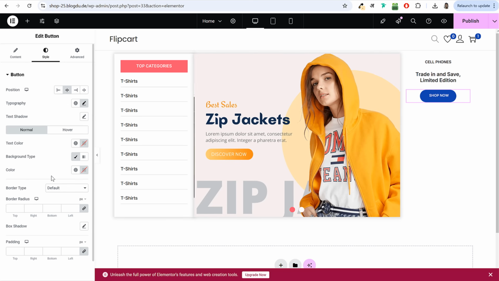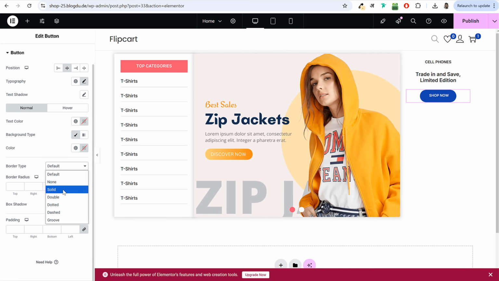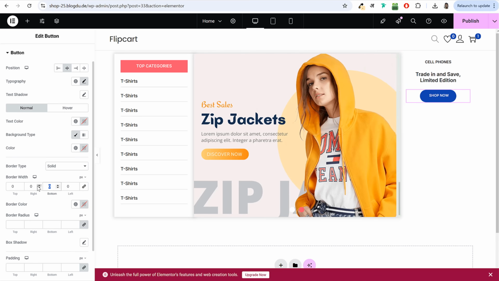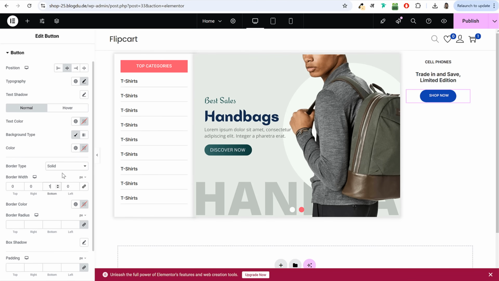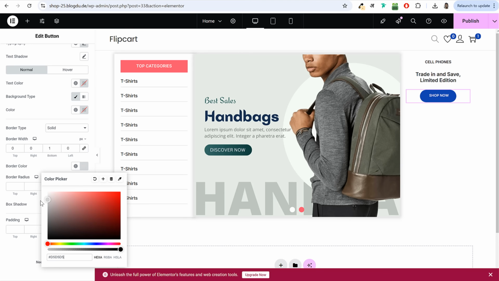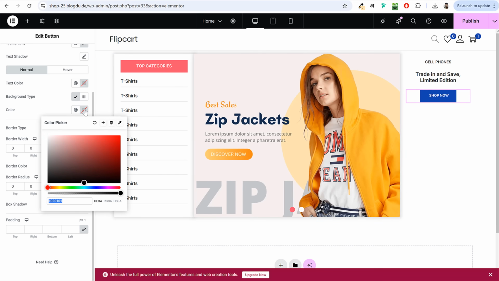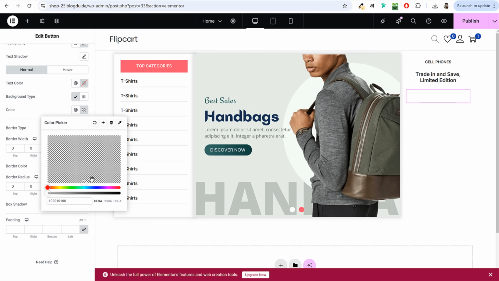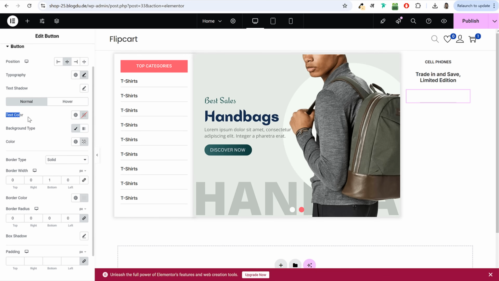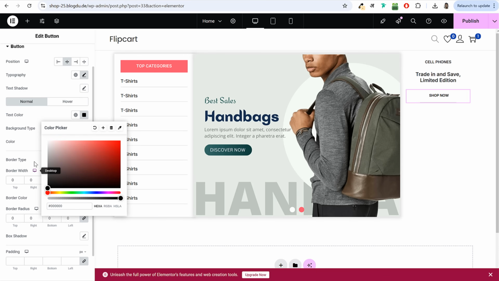Then after that, let's see, we have border. So I'll select border, make it solid, but we want it only at the bottom. So under bottom, type in 1. And what border color you want, you can also select that. So maybe some light border color. Border radius, make it 0. And background color, we don't want any background color. So under background color, here it is. Select this. Now, if you want to make it transparent, if you see at the bottom, we have this slider. Bring it to the extreme left and it will become transparent. Once it becomes transparent, it will hide the background. So under text color, you can change the text color to black. Okay, this is how it will look.